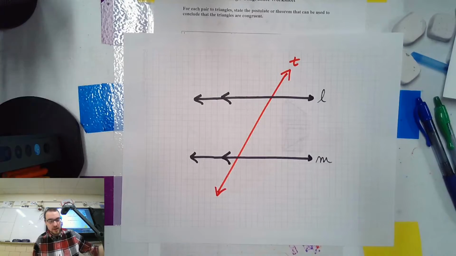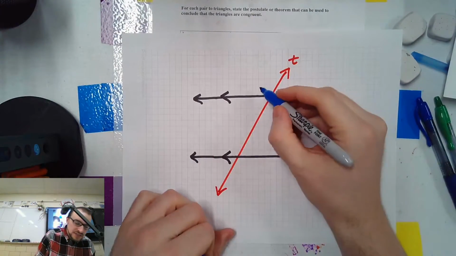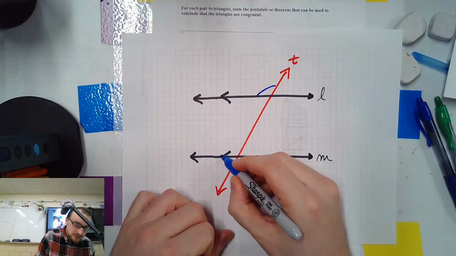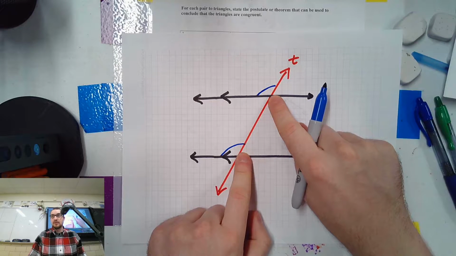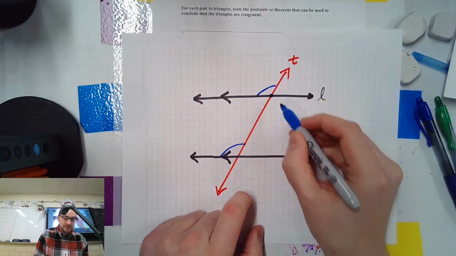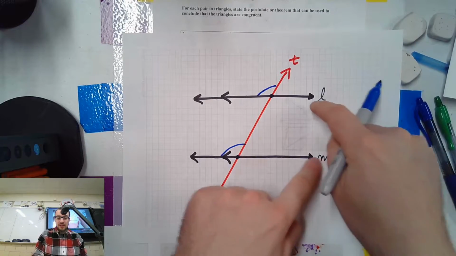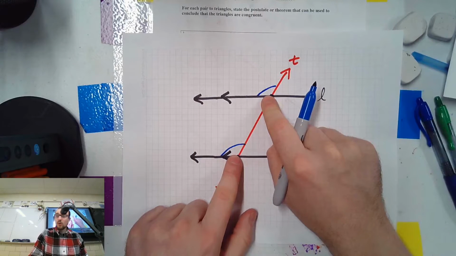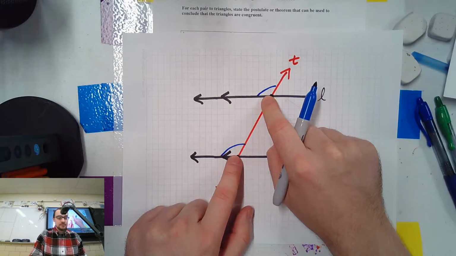So we know that if this is true, we have 2 parallel lines cut by a transversal, that means that the corresponding angles will be congruent. These two angles are corresponding because they're in the same relative location, right? They're both top left corner of their intersection. So we have an intersection here, here's the top left corner. We have an intersection here, here's the top left corner. When the two lines are parallel, these corresponding angles will be congruent. Is everybody cool with that? We remembering that? Yep. Okay, awesome.